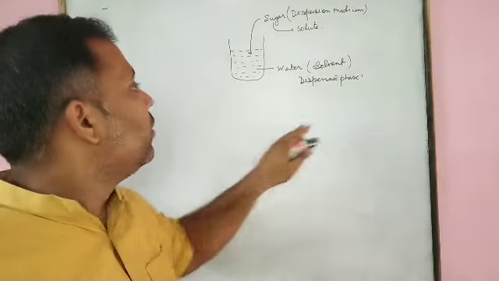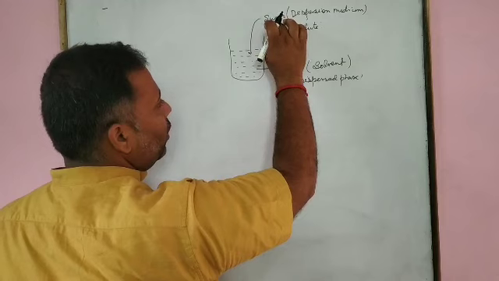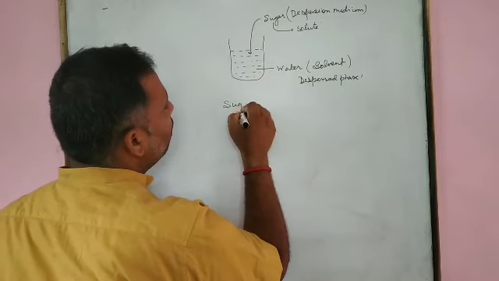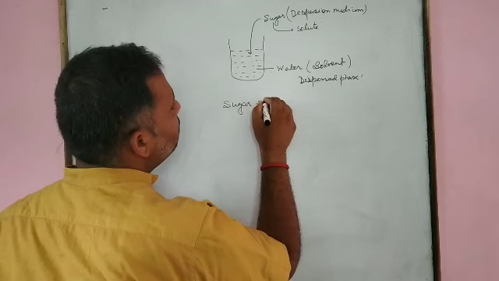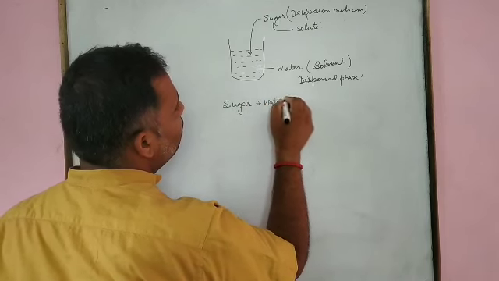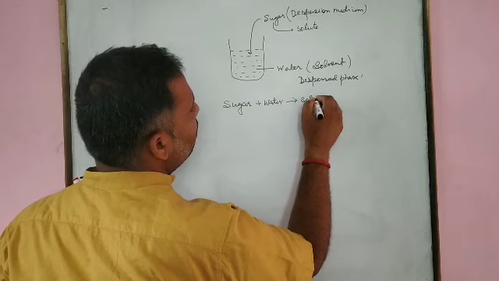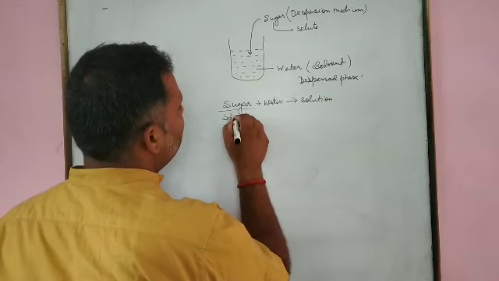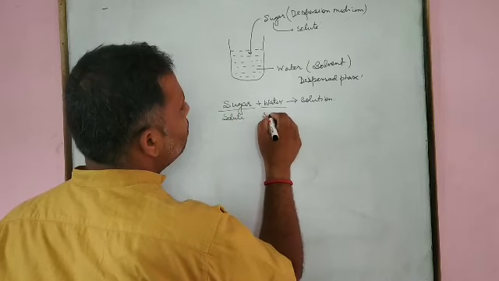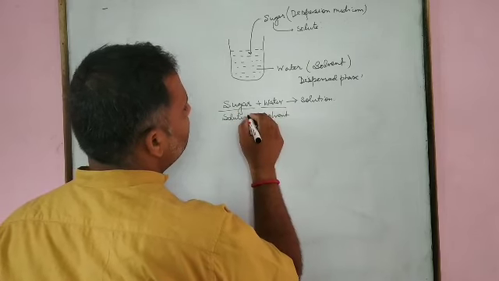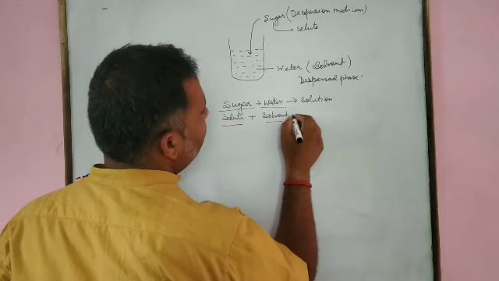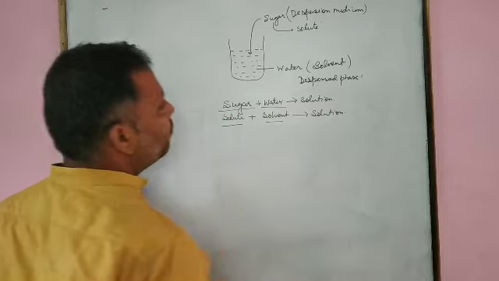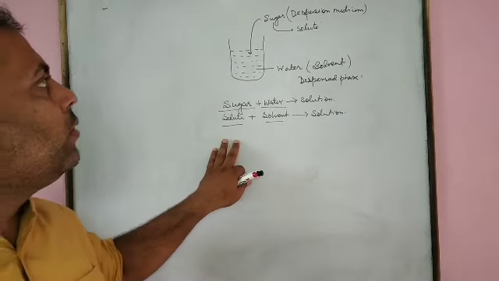It means when we have sugar together with water, sugar plus water forms solution. This sugar is solute, this water is solvent. Solute plus solvent gives solution. This is all about solution.